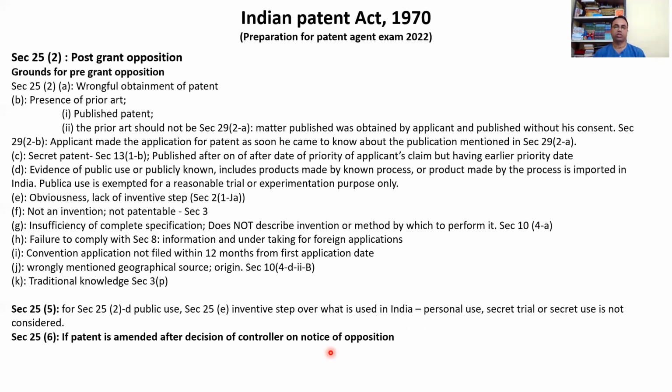So with this we concluded pre-grant and post-grant oppositions. Any question now? Any doubt? No. Okay. So I will just